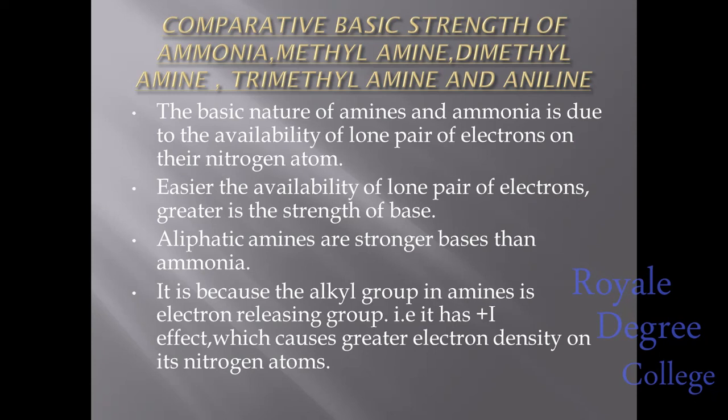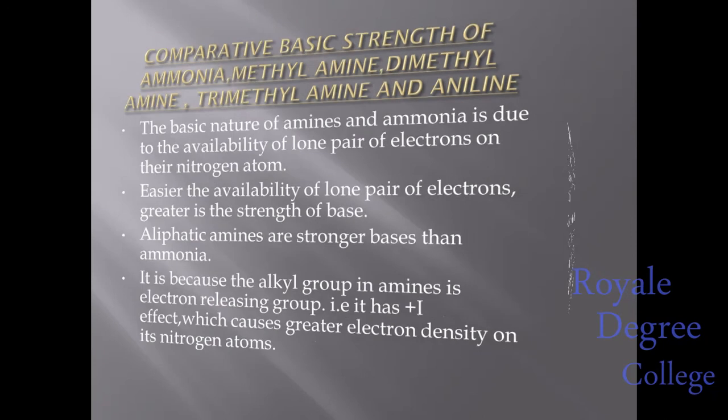So aliphatic amines are stronger bases than ammonia. Why? Because the alkyl group in amine is an electron releasing group. That is, it has plus I effect. Plus I means positive inductive effect, which causes greater electron density on its nitrogen atom.